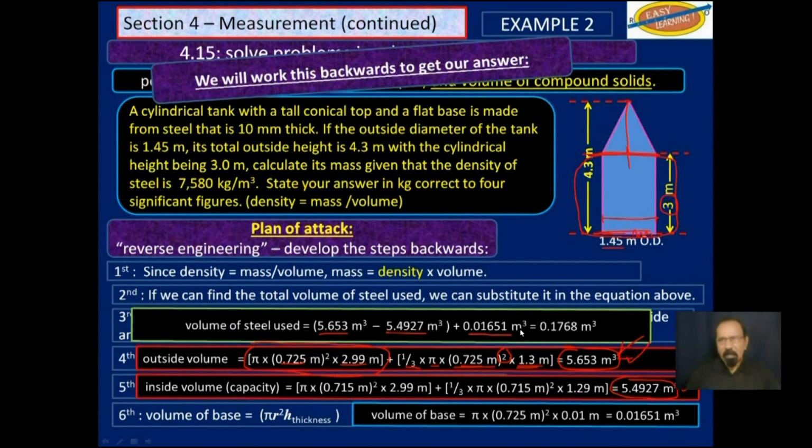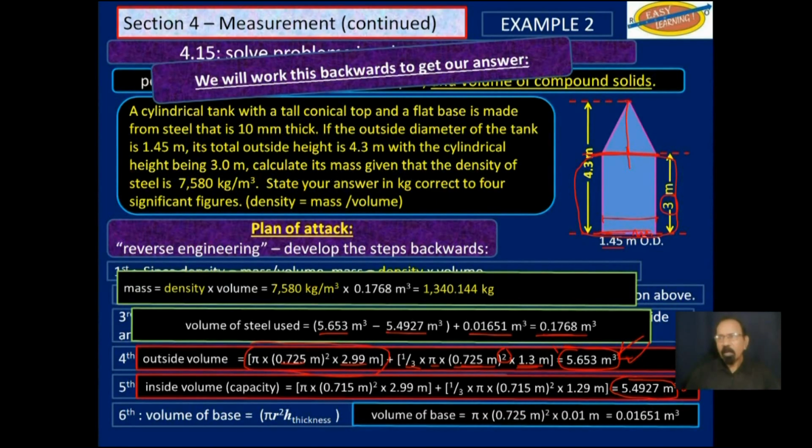And yes, we have to add the base as well. And that will give us 0.1768 cubic meter. That's the amount of steel used, the volume of steel used. Well, we know that mass is now equal to density multiplied by volume. We know the density, we just calculated the volume, and we get this as the mass. We are to give our answer in kilogram. We do have that. And we want it correct to 4 significant figures.